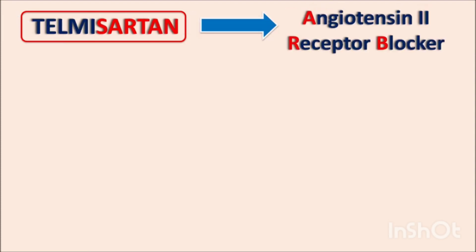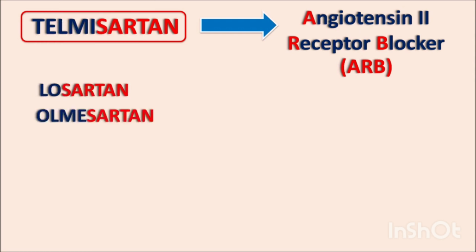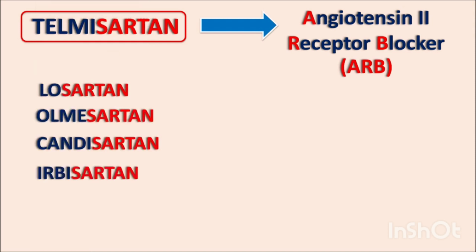Telmisartan is an angiotensin II receptor blocker, commonly known as ARBs. We have a few other drugs with similar suffixes like losartan, olmesartan, candesartan, irbesartan, and valsartan. All these drugs are angiotensin receptor blockers.